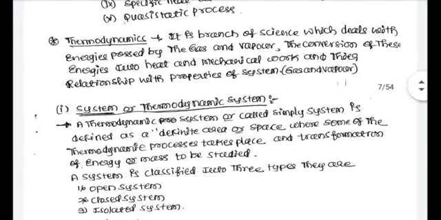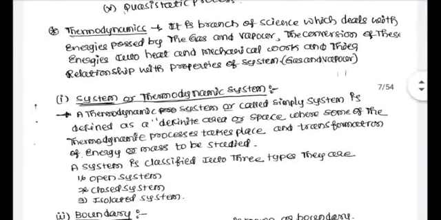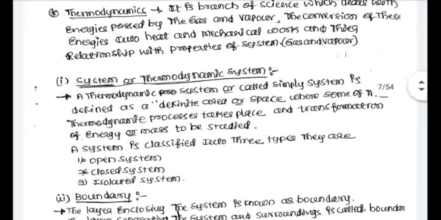Next we have to study system. System means it is a specific or definite area chosen for thermodynamic study, where the important thermodynamic processes are taking place and the transformation of energy or mass is to be studied. So the conversion of mass or energy is studied under a specific region or specific space. That space is called thermodynamic system or system.